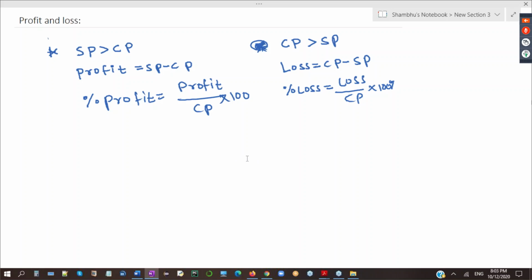Can I erase this? Profit is selling price minus cost price, and percent profit is profit by CP into 100.